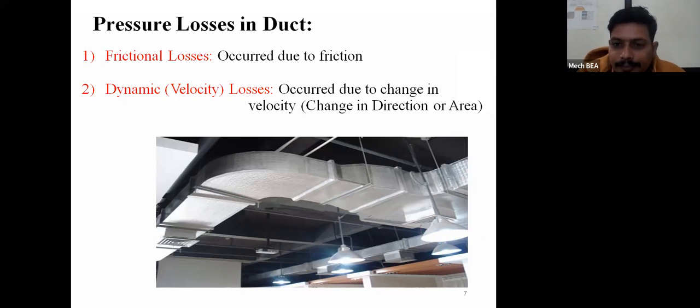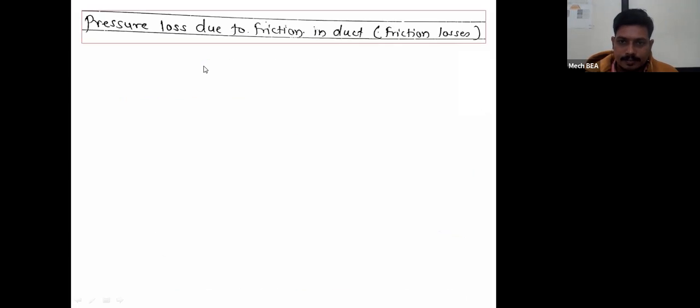And whenever we are changing the direction of the flow of the air through the duct, at that time also there will be a change in velocity. So whatever losses occur because of change in velocity, either in magnitude or in direction, will be called the dynamic losses or velocity losses. And the losses which occur because of friction will be called the frictional losses.